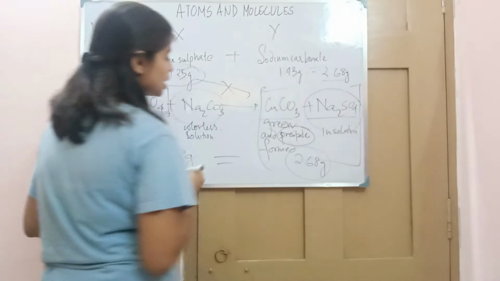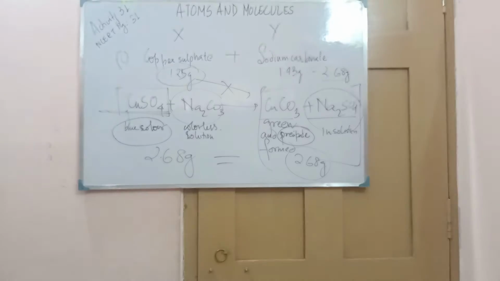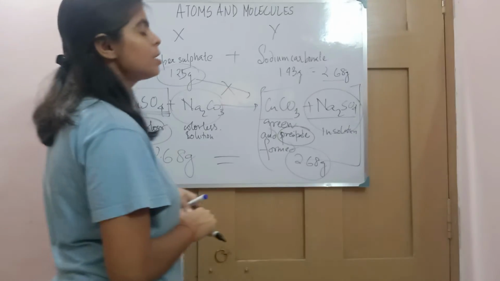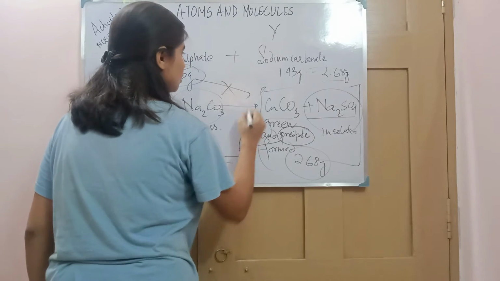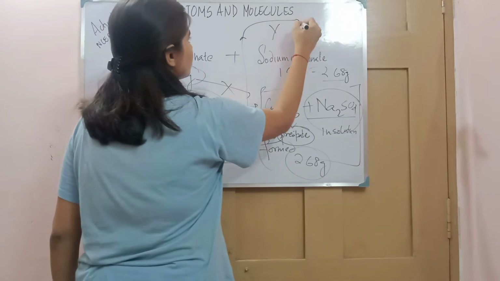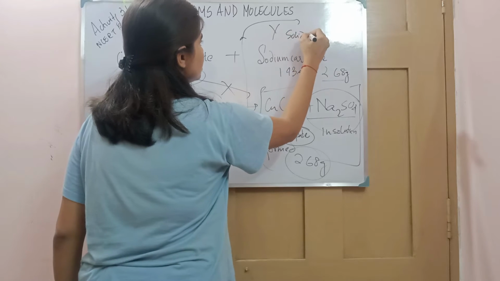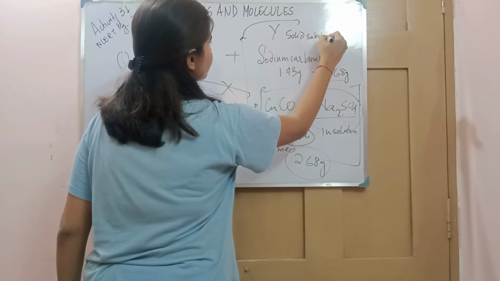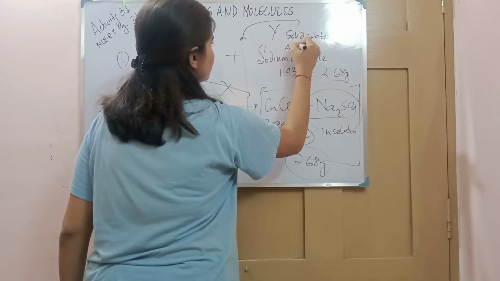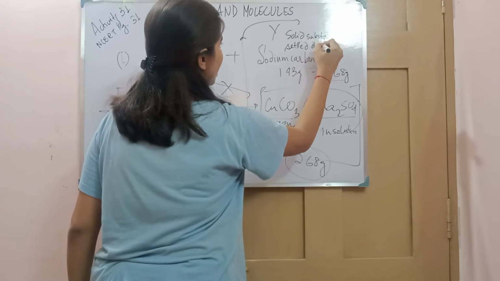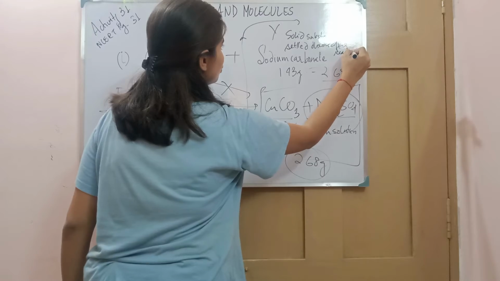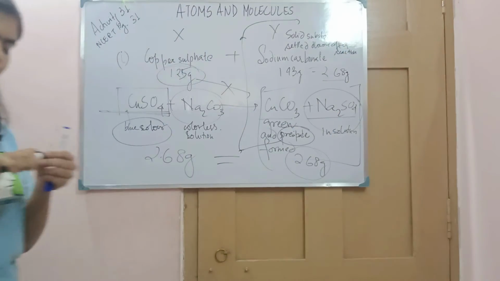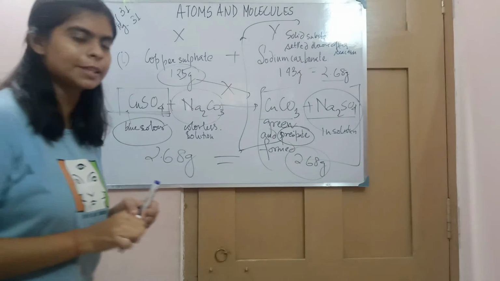What is a precipitate? A precipitate is a solid substance that settles down after the reaction. We also say that a substance that settles down is called a sediment, but that is physical, where we are doing separation.